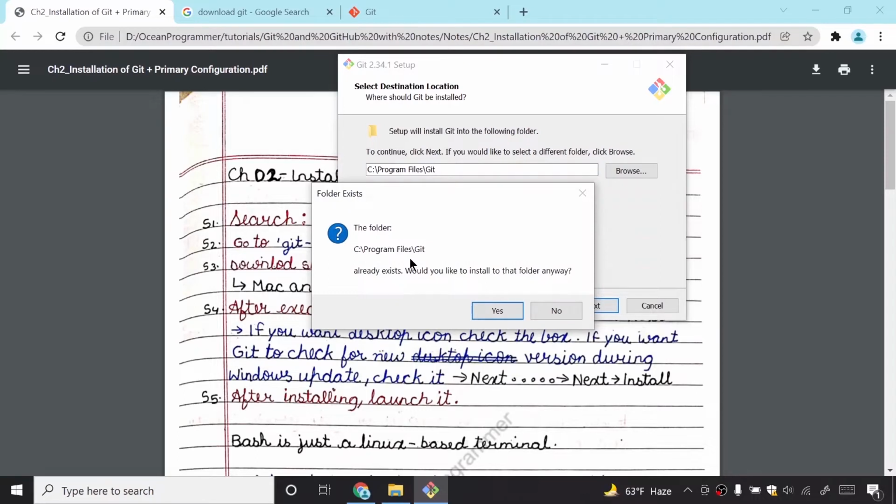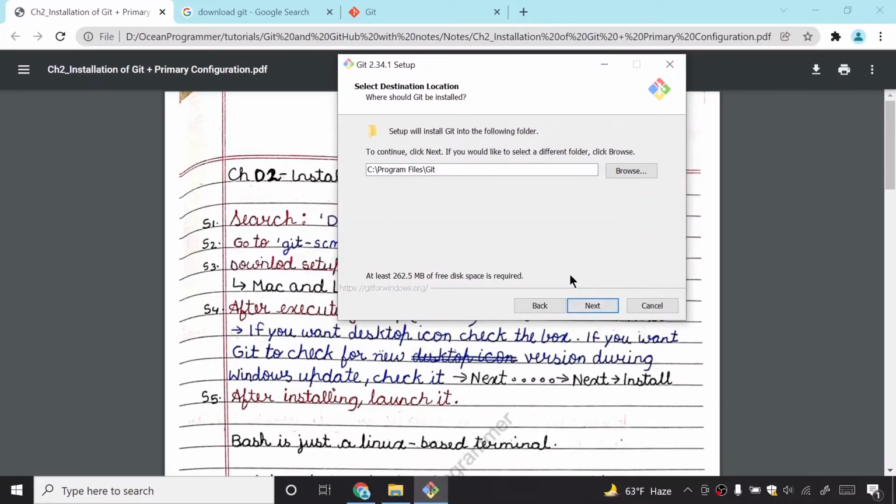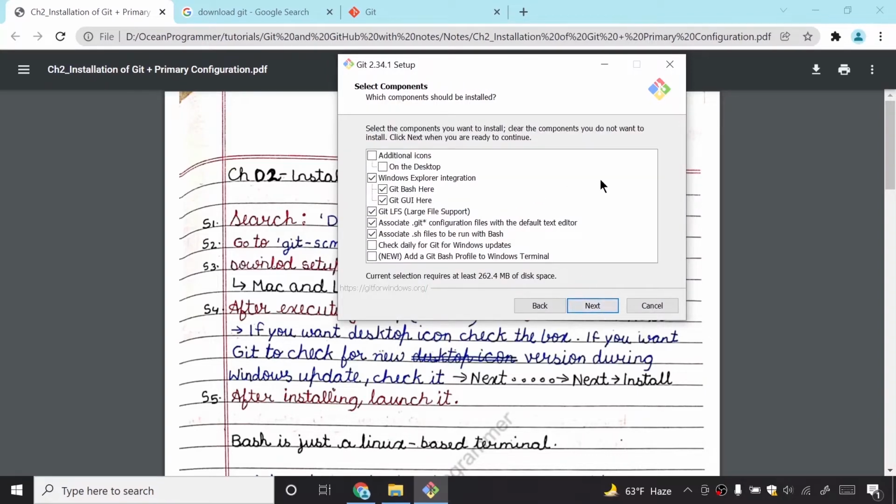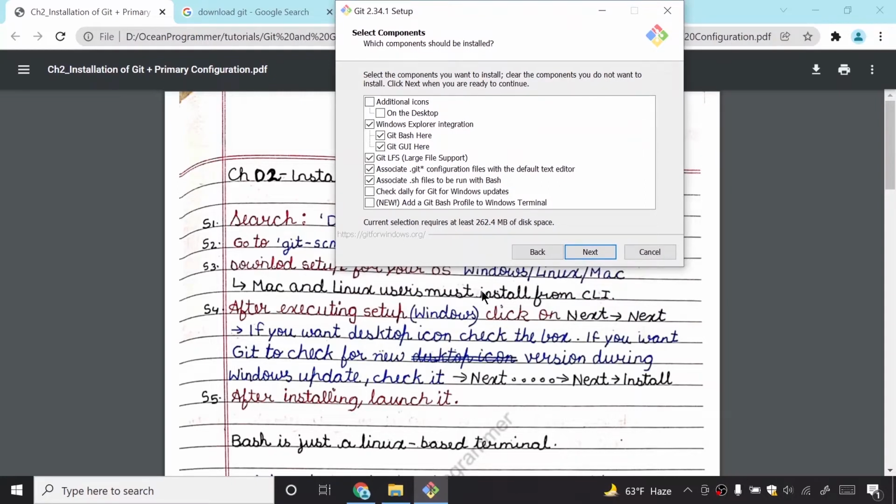Here it is saying that this folder already exists. So guys, now I have uninstalled Git from my system. Now I will click on next. If you want a desktop icon, you may check this box, but I don't want this. If I want, I will create a desktop shortcut, or I will just pin this like this.